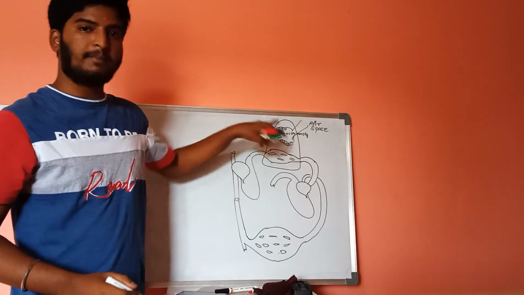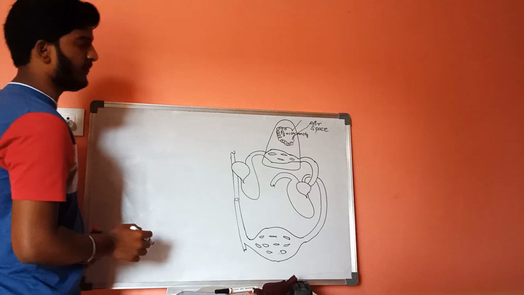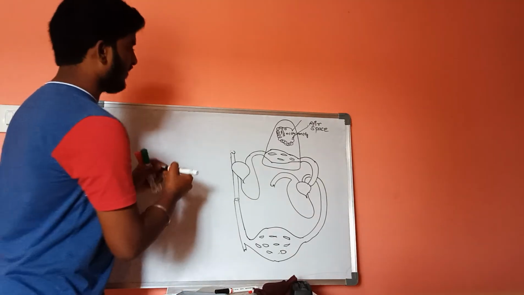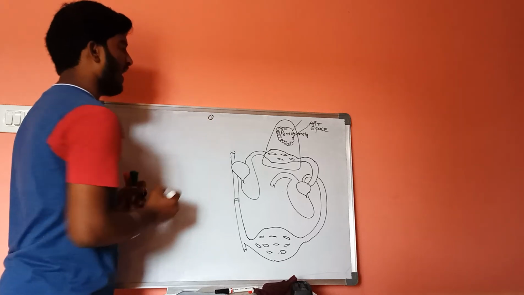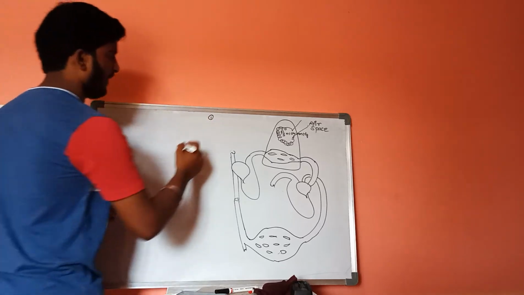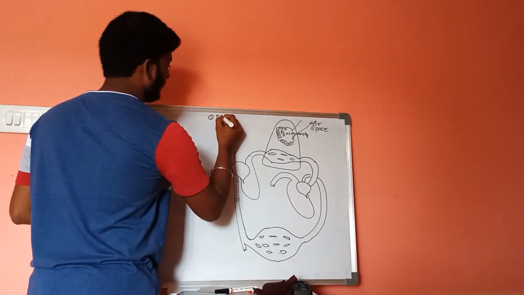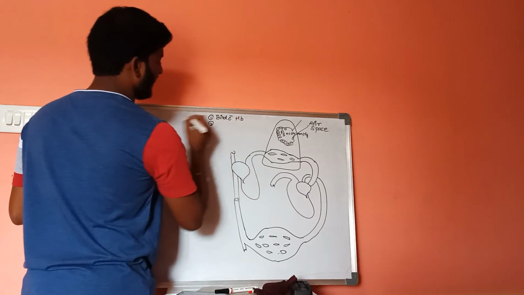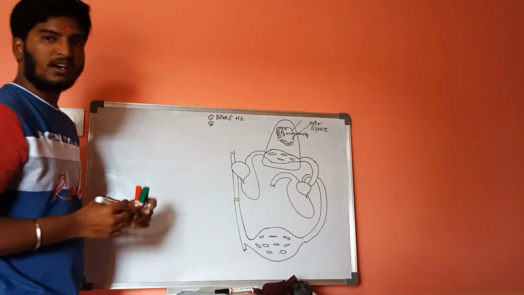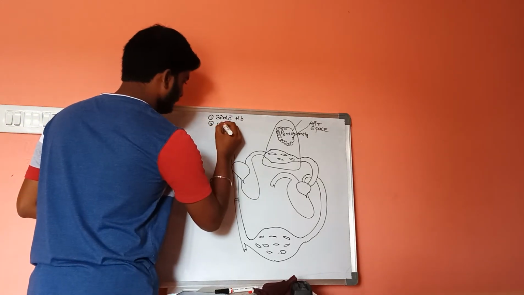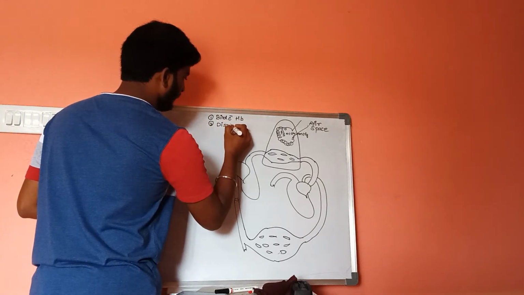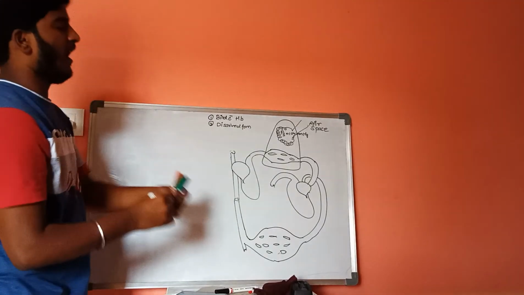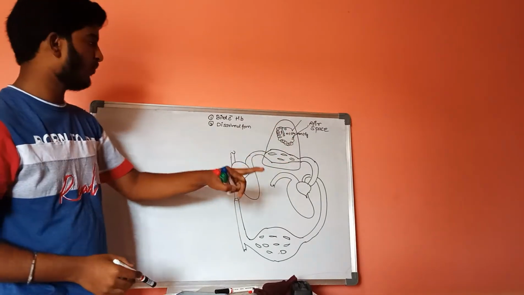What constitutes the partial pressure of oxygen in our body? Oxygen is available in two forms in our body.